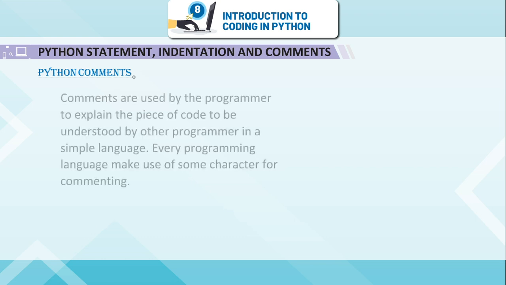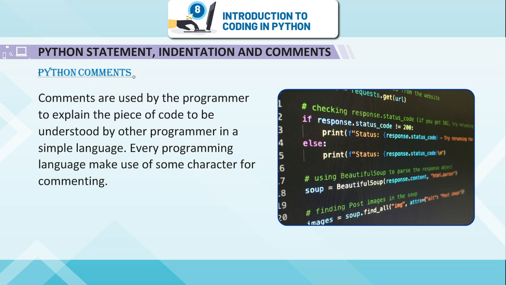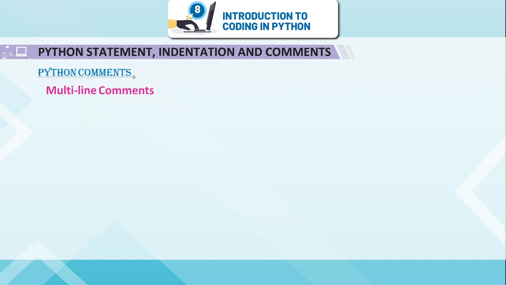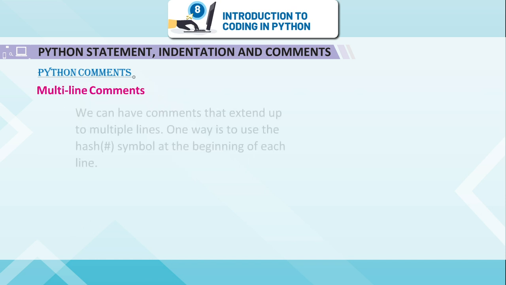Python comments. Comments are used by the programmer to explain a piece of code so it can be understood by other programmers in simple language. Every programming language makes use of some character for commenting. In Python, we use the hash symbol to start writing a comment. It extends up to the newline character. Comments are for programmers to better understand a program. The Python interpreter ignores comments.